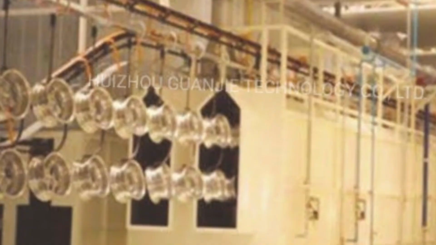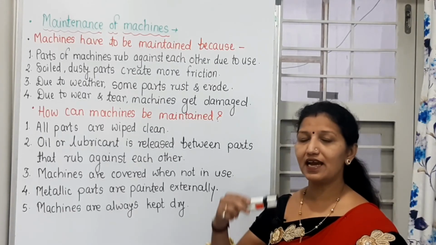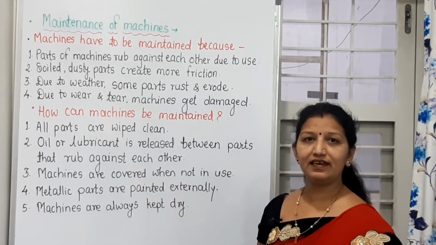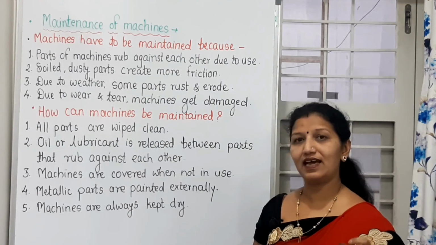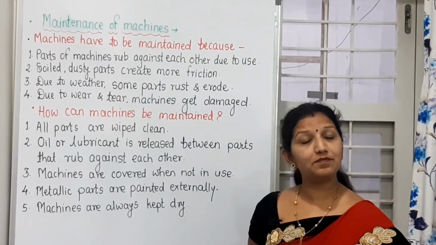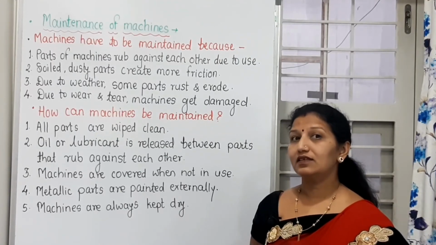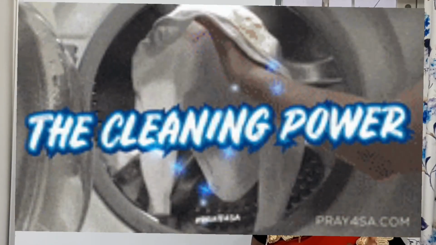Then metallic parts are painted externally. Just now I have explained why they should be painted externally. Because due to painting, the direct contact between the parts of machines and the oxygen in the air is avoided and there will be no formation of iron oxides or others. Then machines are always kept dry because dry parts will not be eroded or rusted.